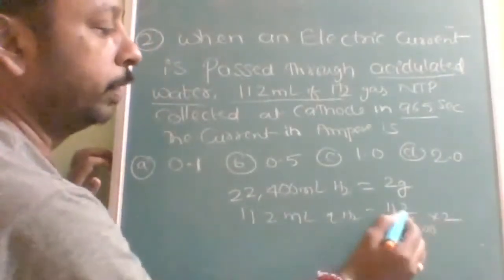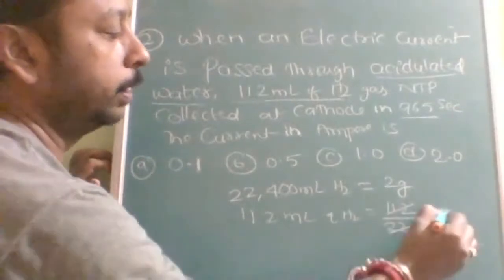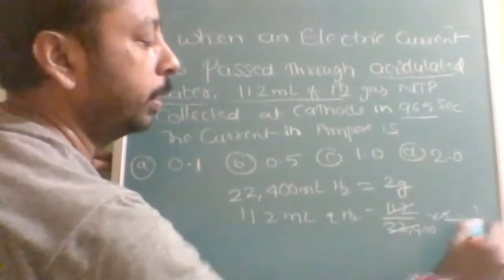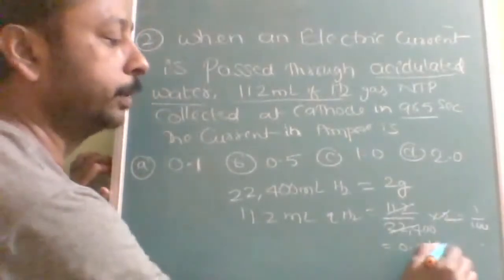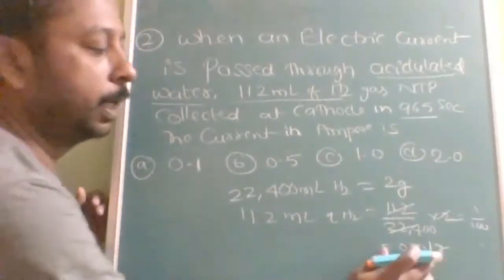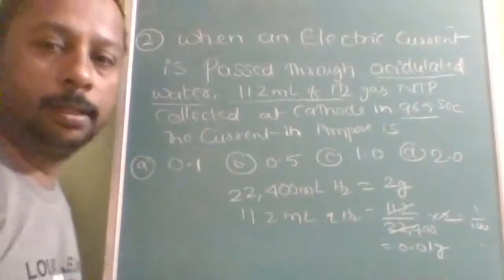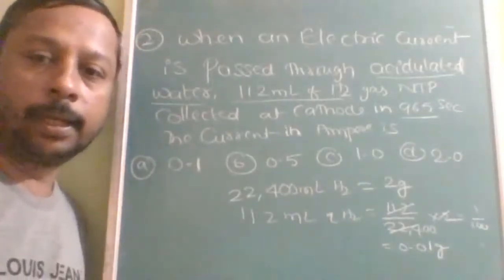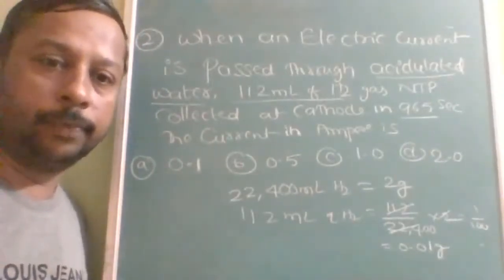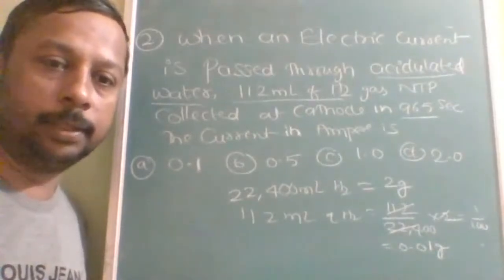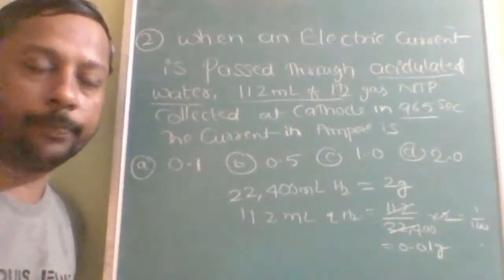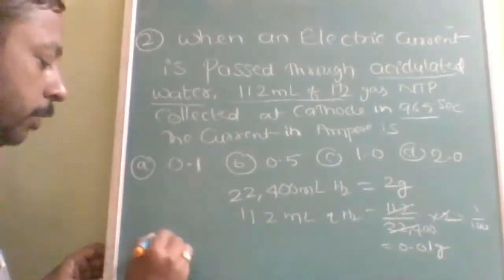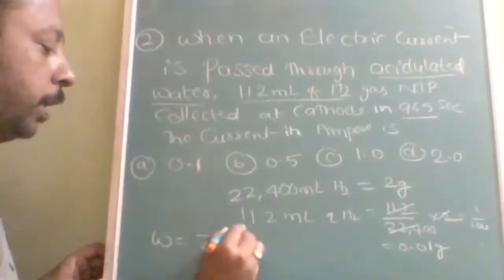So this will be 224 only, so these will get cancelled, and 1 upon 100 is equal to 0.01. So 0.01 gram of hydrogen is collected. Is that clear? First we have calculated the mass and got 0.01 grams. Now we use the W is equal to ZIT formula. So W is equal to Z into I into T.